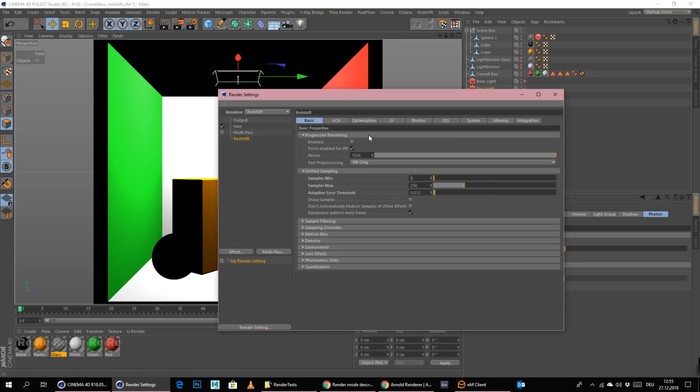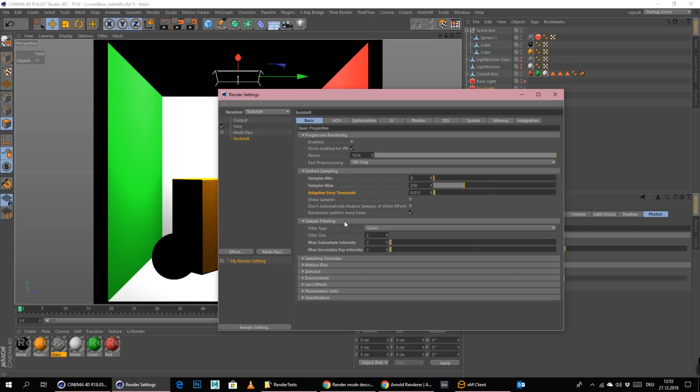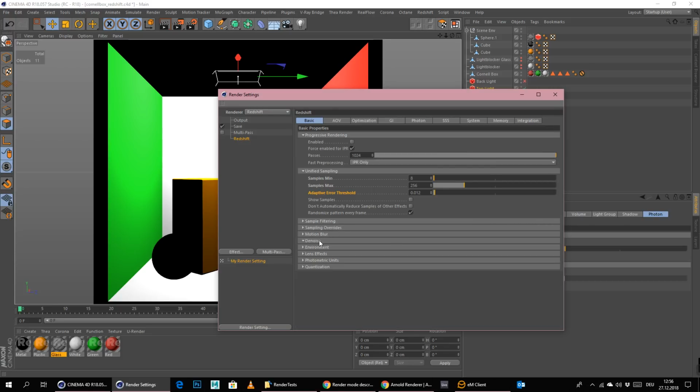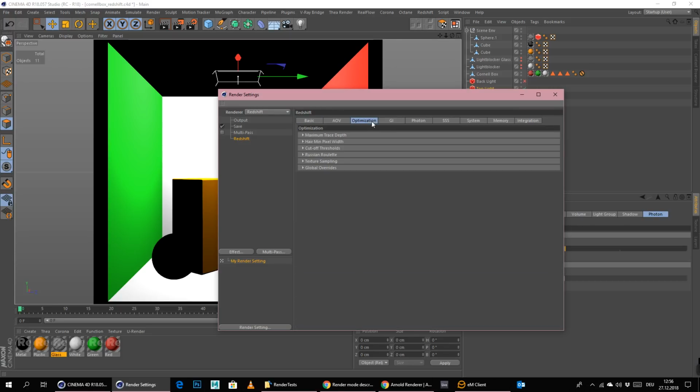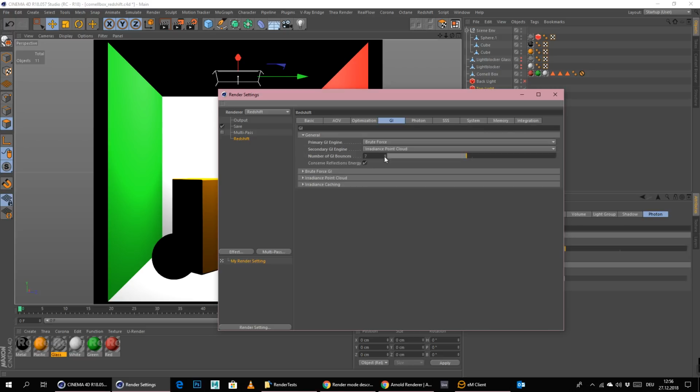And then also here in Redshift, I did turn on samples. Minimum is, by the way, set to 8, samples max to 256, standard would be 16. I think this is way too little, so 256 is the way to go. Adaptive error threshold is set to 0.012, and everything else is pretty much straightforward. GI engine is used, brute force and the irradiance point cloud, while the irradiance point cloud is set to 7. We could even set it to 8. I think I will leave it at 6 for now.